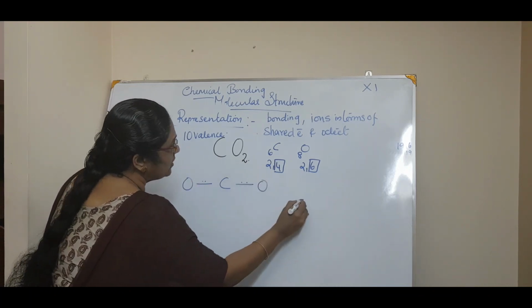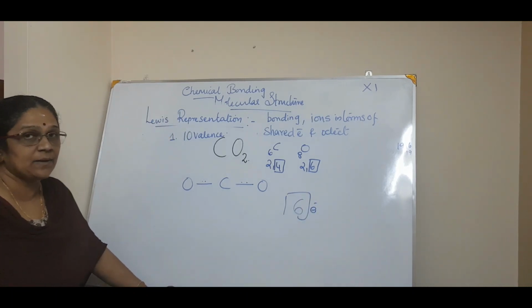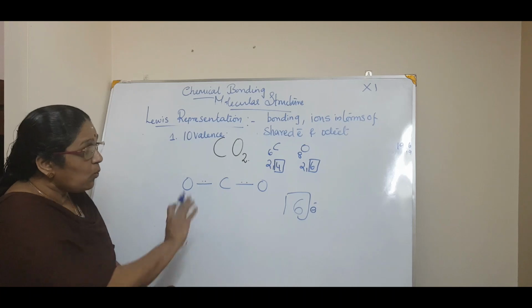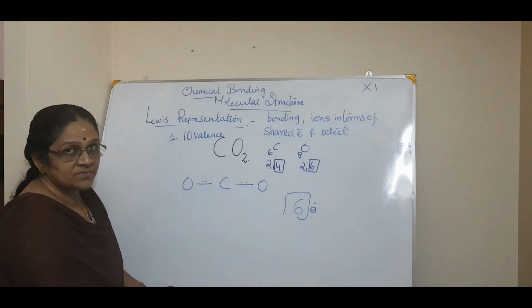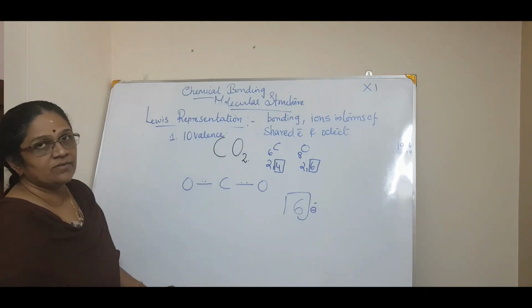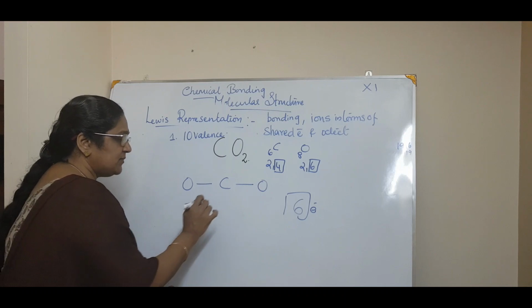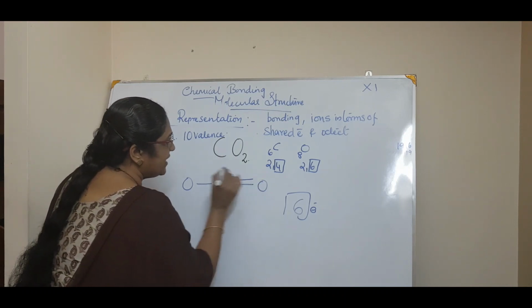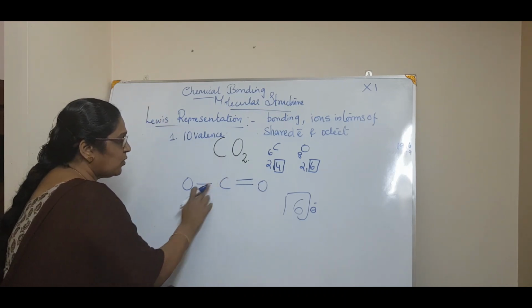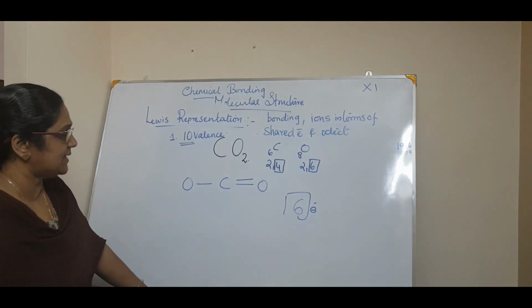Now 4 have gone, so there are only 6 electrons remaining, isn't it? Now how will you put them so that each one gets 8 electrons? This bond means 2 lone pairs. If I put one more bond here, so 2, 4, 6. Now 4 electrons are there, isn't it?